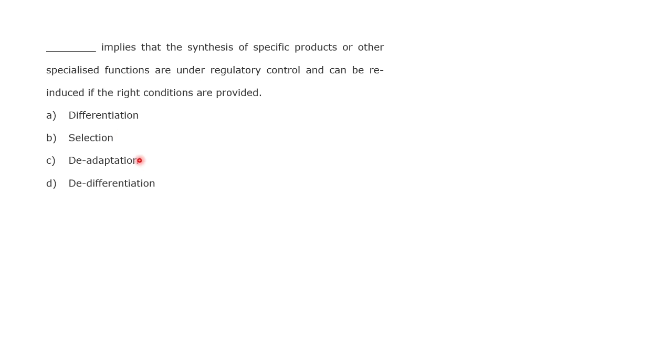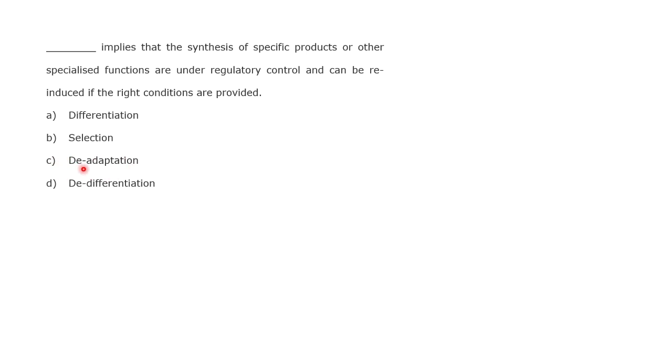So I am having a doubt whether it is de-adaptation or de-differentiation, because it hasn't said whether the specialized function is similar to which it has exhibited earlier, or whether it is a different function. If it is a different function, it means that it is irreversible in nature, then it most probably coins the term de-differentiation. Where if it is reversible in nature, it can be de-adaptation. It is at a de-adapted stage.